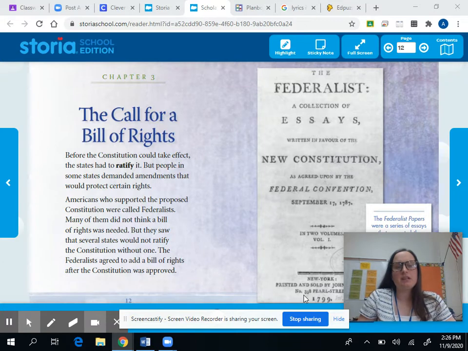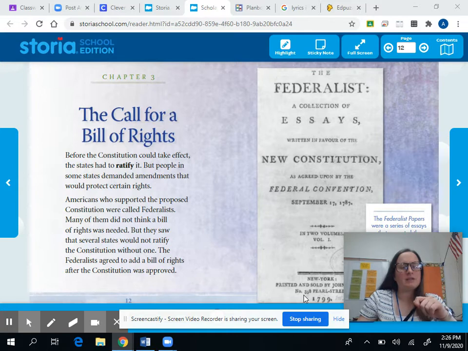So we're still thinking of the Bill of Rights. Before the Constitution could take effect, the states had to ratify it. That means they had to approve it. All the states had to say, yes, we agree. But people in some states demanded amendments that would protect certain rights.